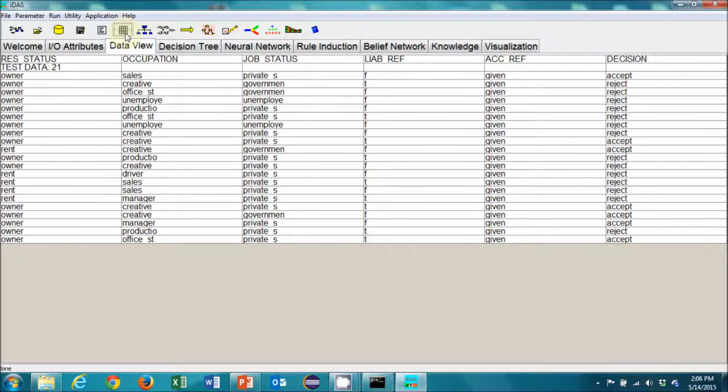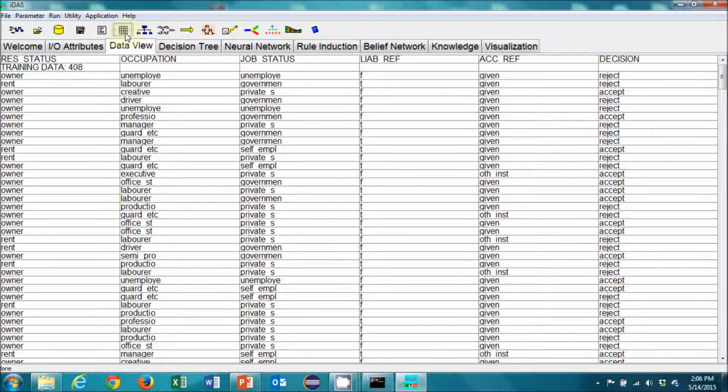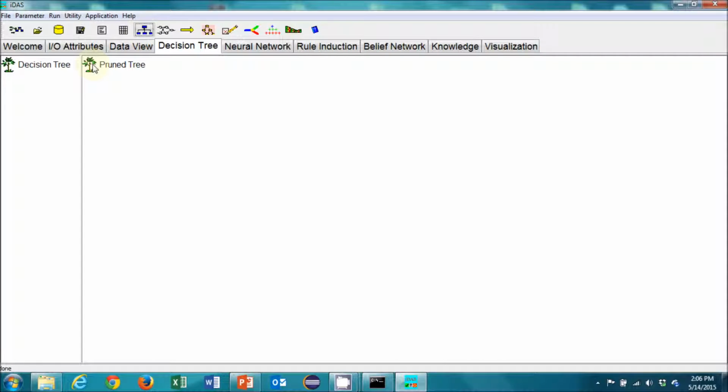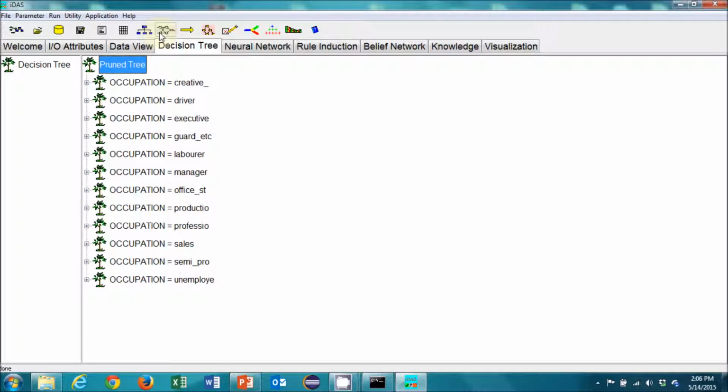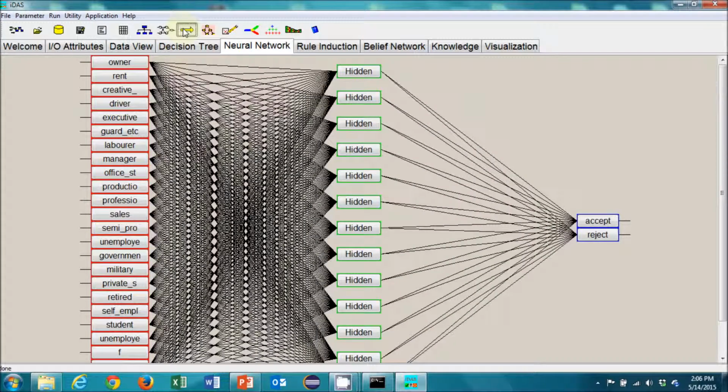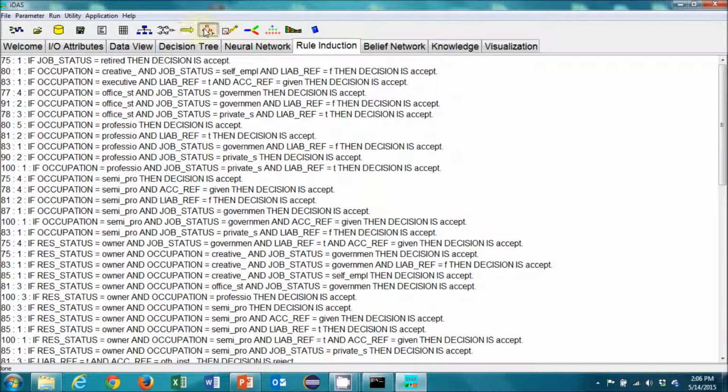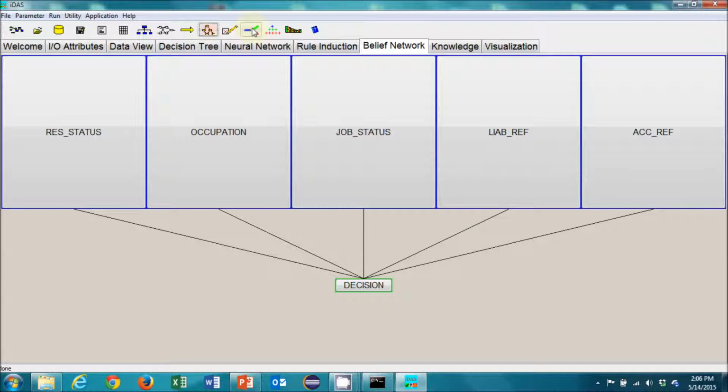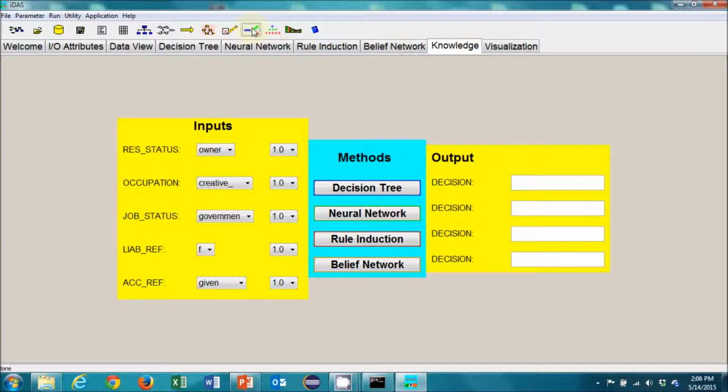A small amount of data is used to train the models. We can also look at the entire data set. We can look at each modeling technique individually. And then the most powerful technique we can use is to actually aggregate the data and then apply the results to an individual. Let's run our models against this individual with the following attribute values.